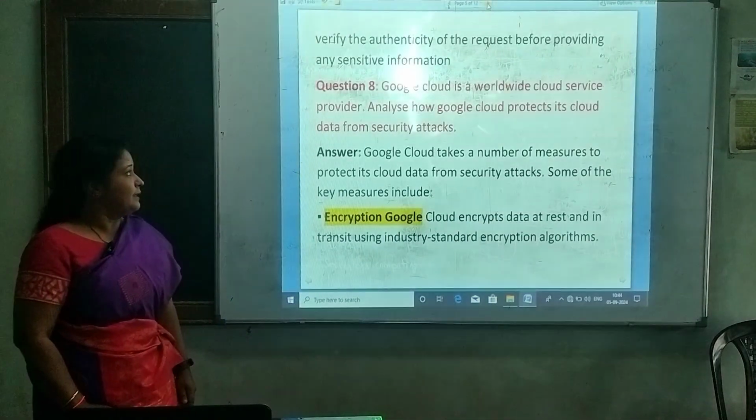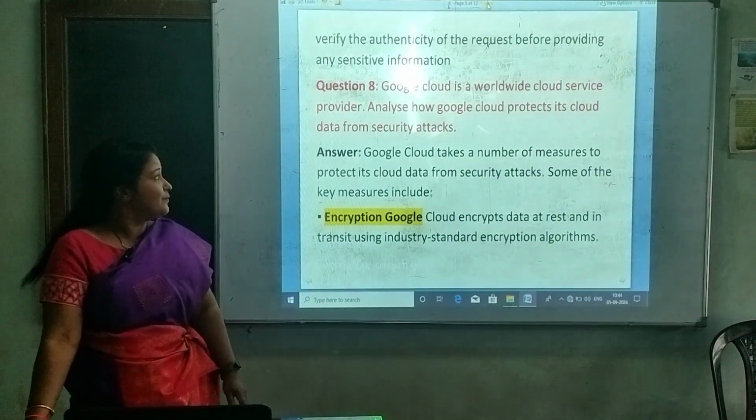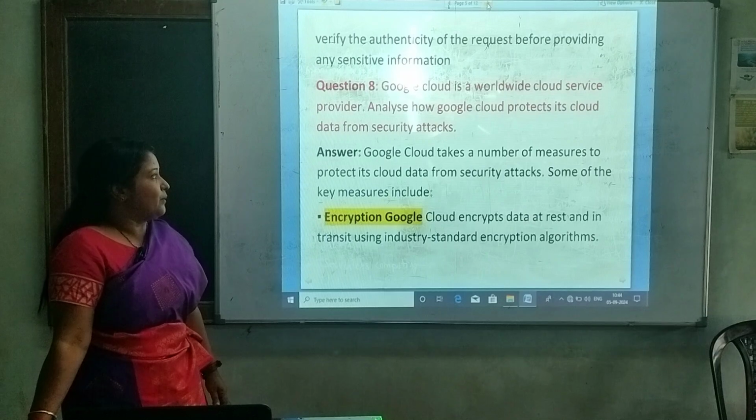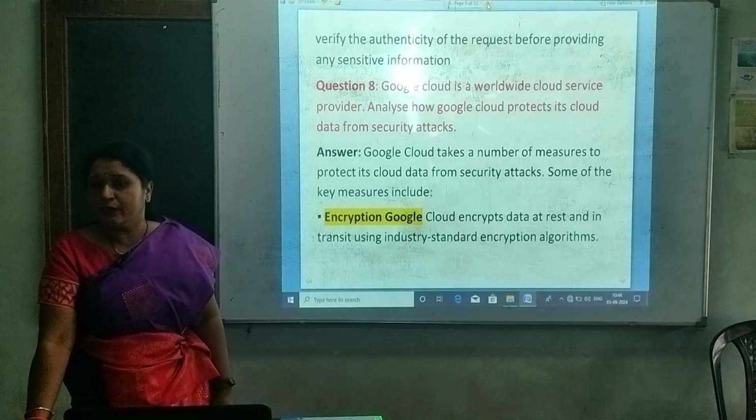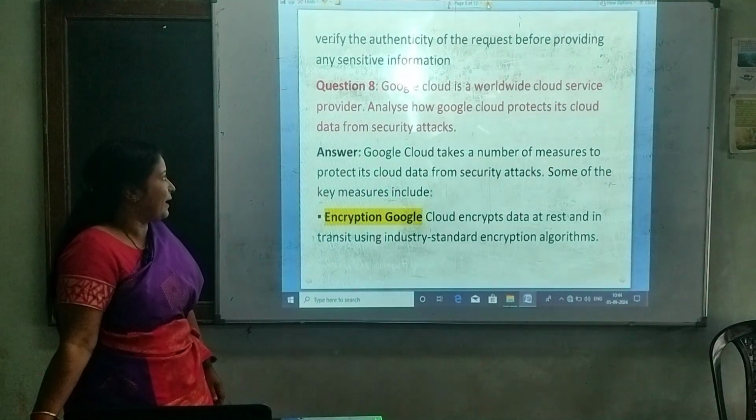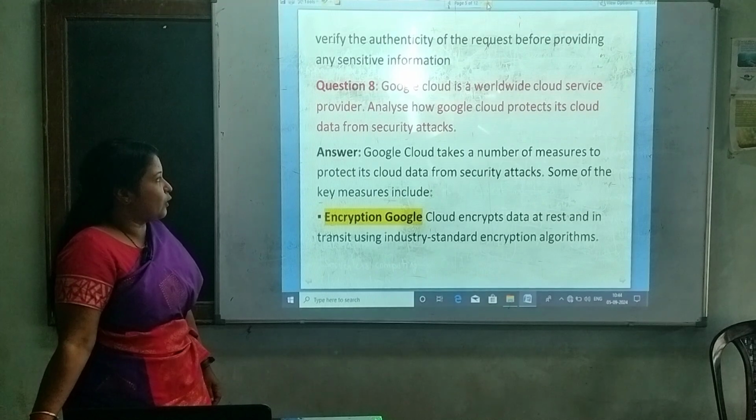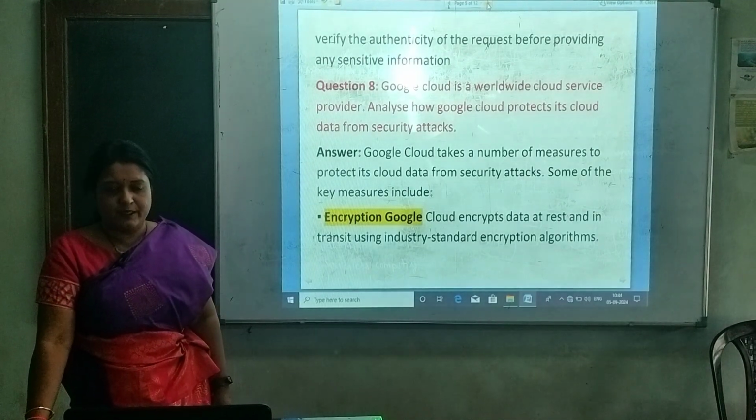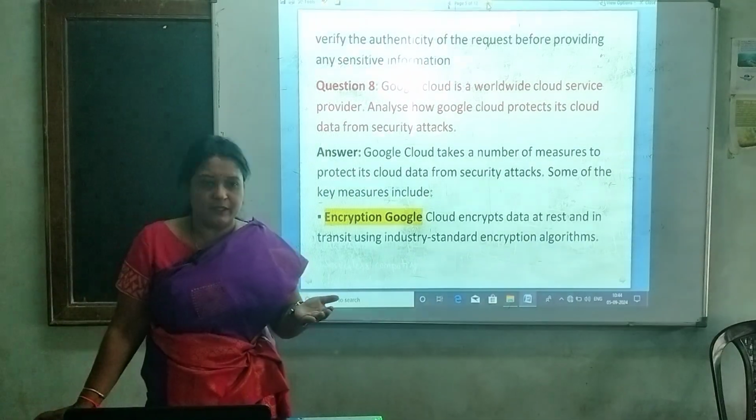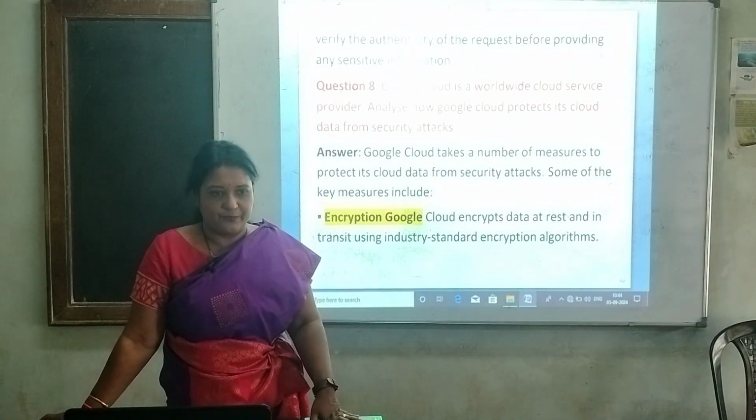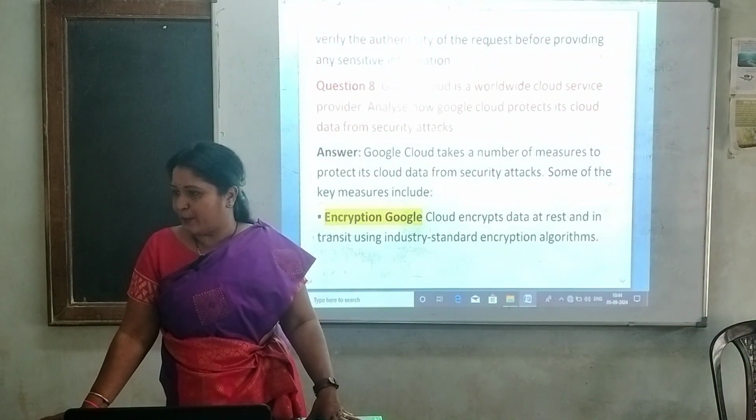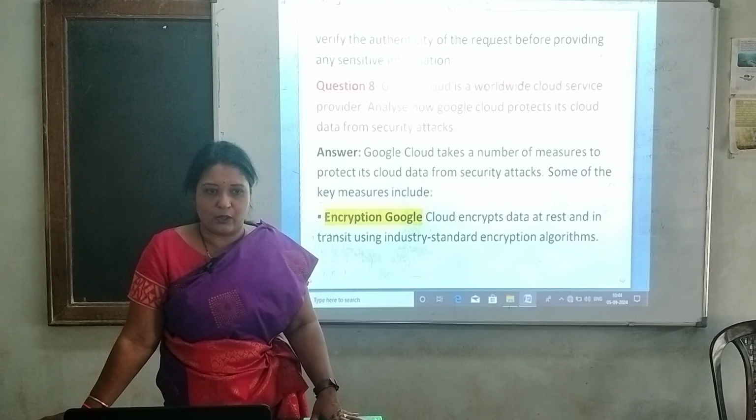Note on here, that is the next question. Google Cloud is a worldwide cloud service provider. Analyze how Google Cloud protects its cloud data from security attacks. Because now you are using the different cloud services in the lab, for the IoT applications.